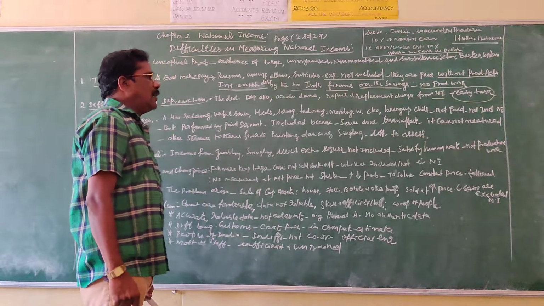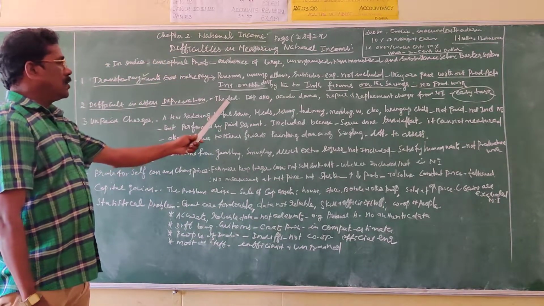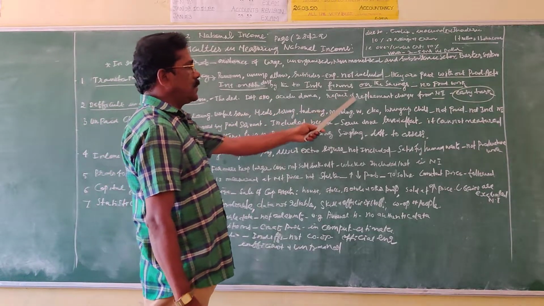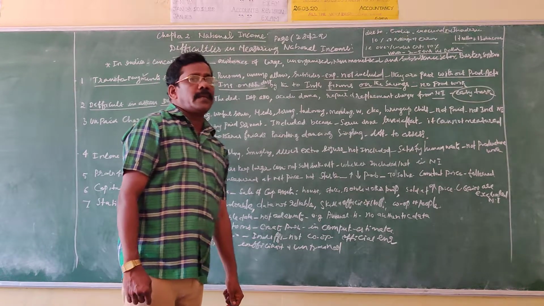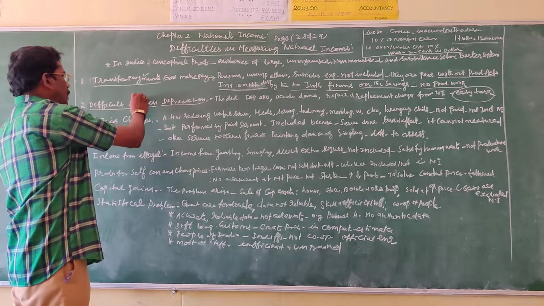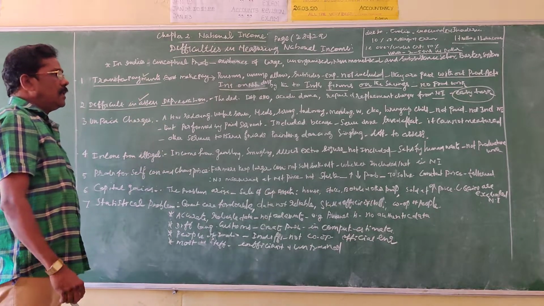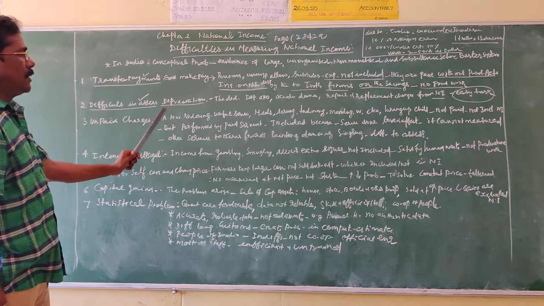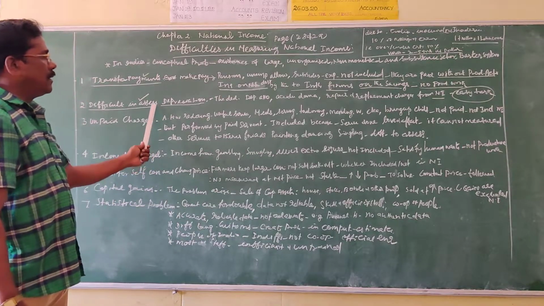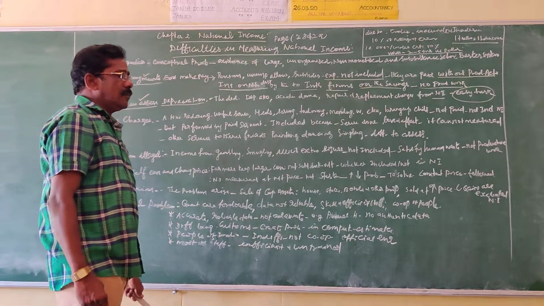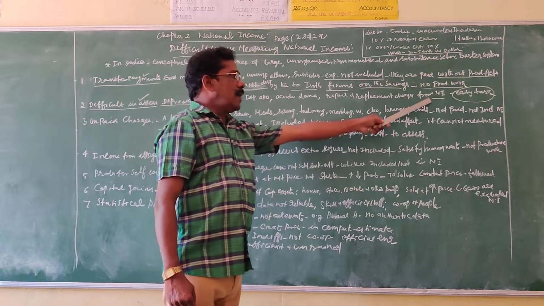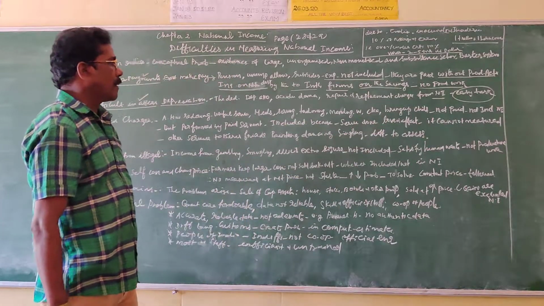It is very difficult to estimate the correct amount of the depreciation allowance and other things. If it is taken correctly, the real national income will be obtained; otherwise it is not a correct calculation of national income.